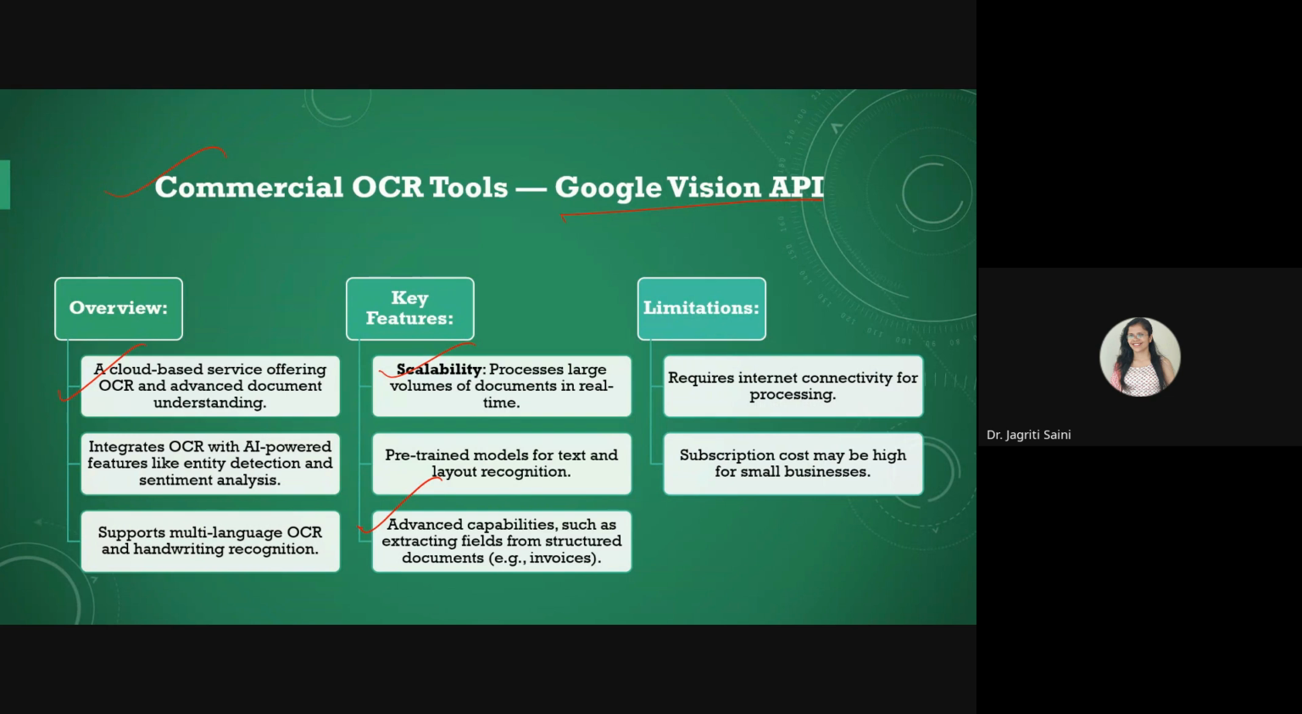However, it comes with a few limitations as well. It needs internet connectivity for processing because it is a cloud-based solution, so you need that always. And the subscription cost may be high because this is designed as a business level solution. So accordingly, you may have to make a decision about whether you can use it for your application or not.